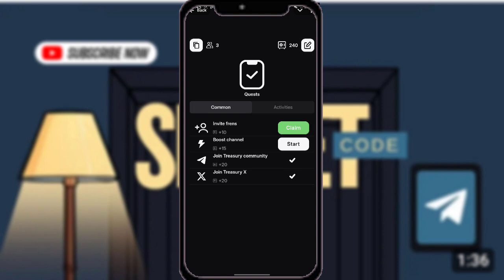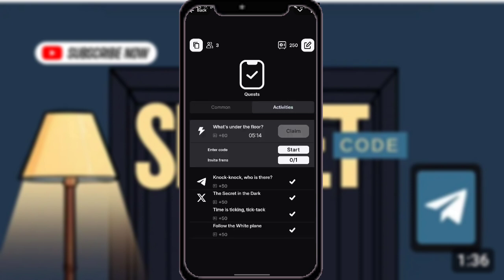Again, I have an unclaimed task, which is invite friends. So let's click on claim. And again, I have a vote channel task, which I didn't do since my Telegram Premium subscription is down. So let's go for this activity. Let's click on activity.